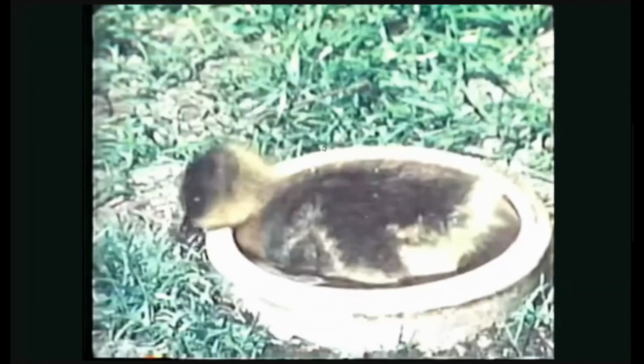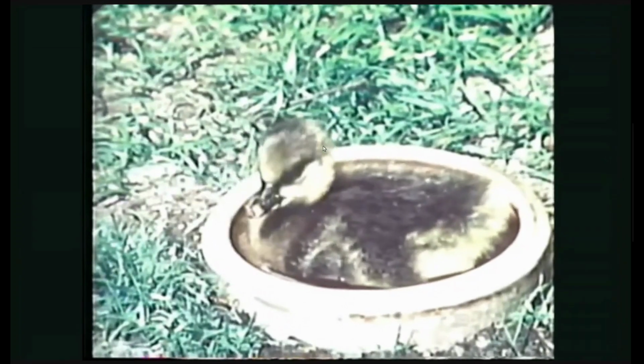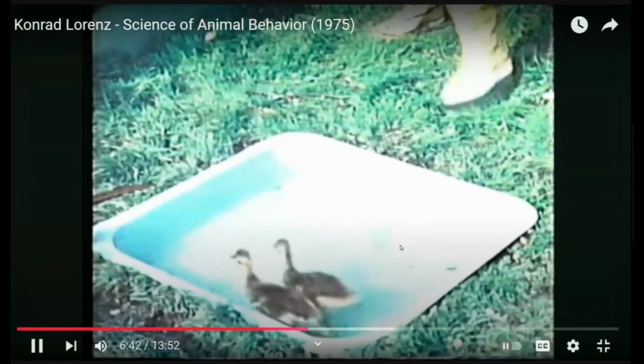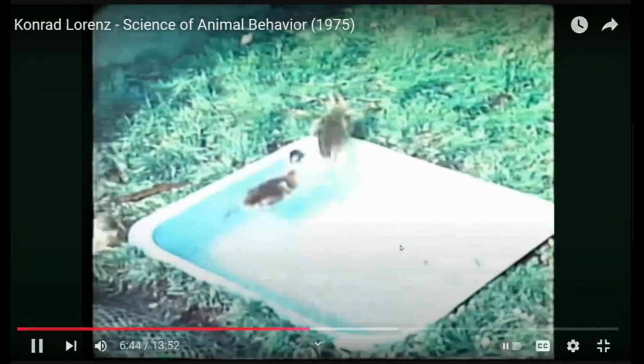Now there is dramatic proof of just how successful the imprinting is. When the goslings suddenly realize that Christine is leaving, they chase after her, as if they were pursuing their real mother.